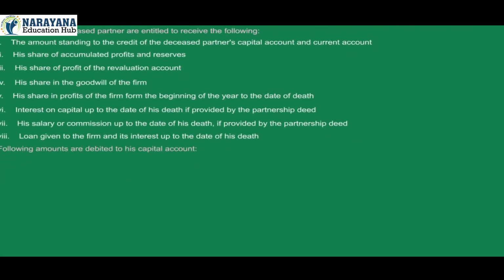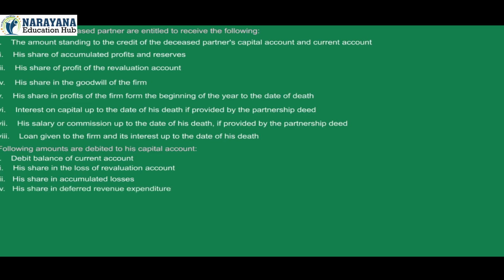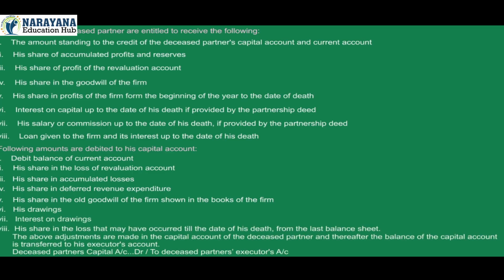The following amounts are debited to his capital account. 1. Debit balance of current account. 2. His share in the loss of revaluation account. 3. His share in accumulated losses. 4. His share in deferred revenue expenditure. 5. His share in the old goodwill of the firm shown in the books of the firm. 6. His drawings. 7. Interest on drawings. 8. His share in the loss that may have occurred till the date of his death from the last balance sheet. The above adjustments are made in the capital account of the deceased partner, and thereafter the balance of the capital account is transferred to his executor's account.